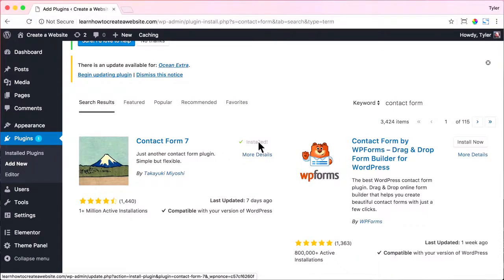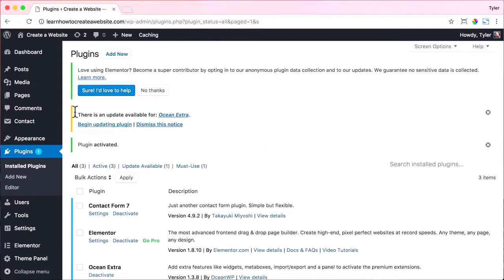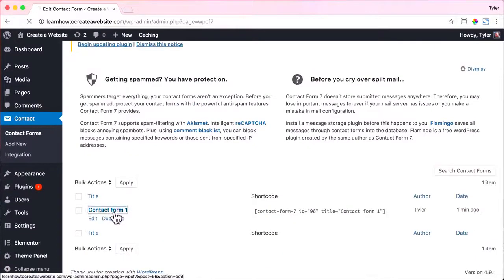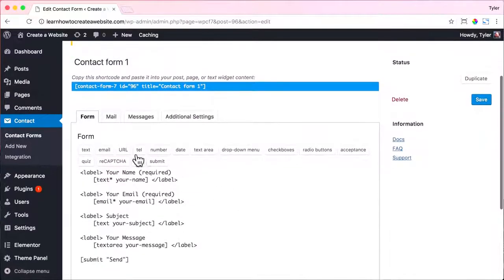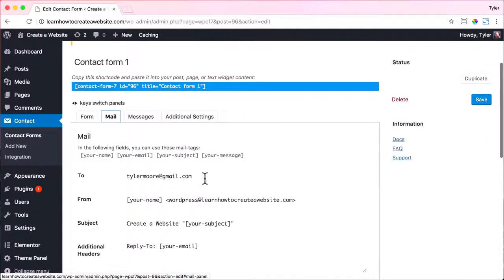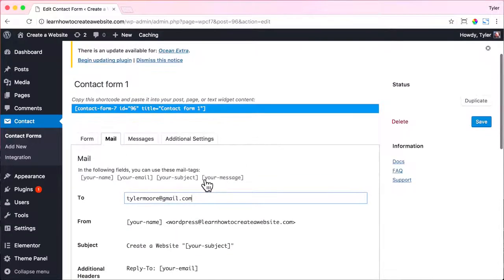All right, so we're just going to click install now. And then we're going to click activate to activate our Contact Form 7. And we're going to go to contact. And we're just going to click on Contact Form 1. And here you can change all of these fields. But you want to make sure that you go to mail and change this, or don't. But just make sure that it has your email address, because this is where, when they fill out the form, this is where it gets sent to. So you want to make sure this has your email address in it.